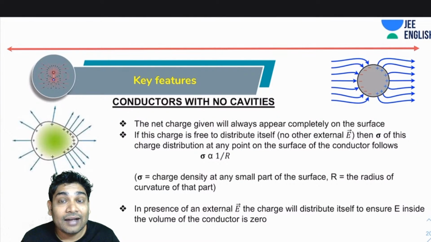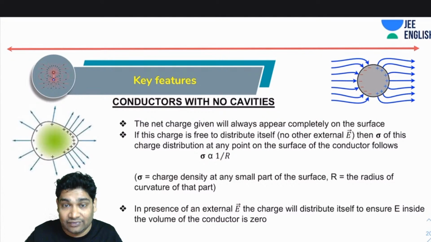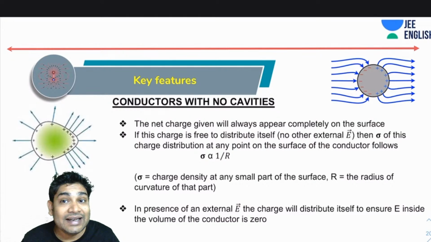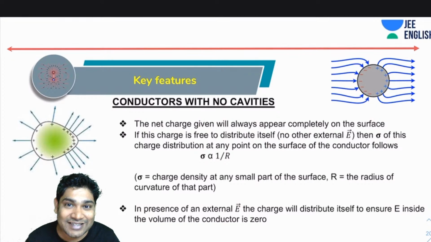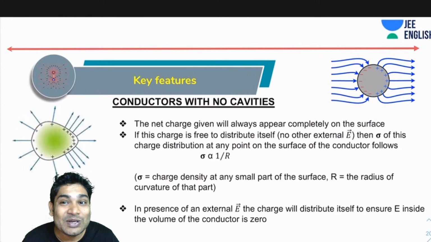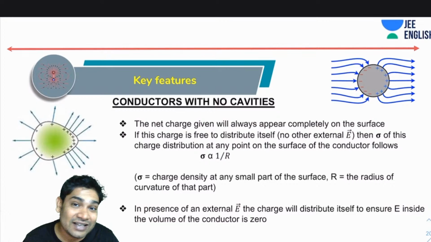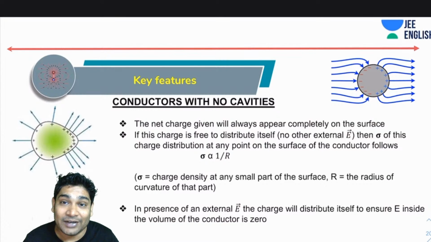Now, in the case of conductors with no cavities, which means they have no holes or spaces inside, the net charge will always completely appear on the outer surface. There is only one surface because there are no holes. So any charge that is given to you will always appear completely on the surface. I have already talked about the logic of this.